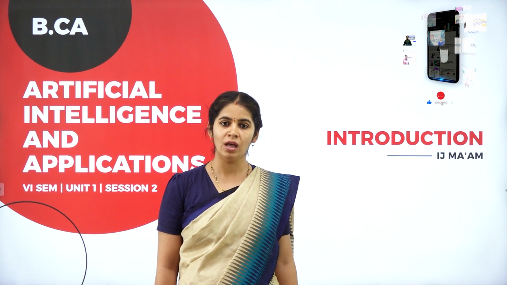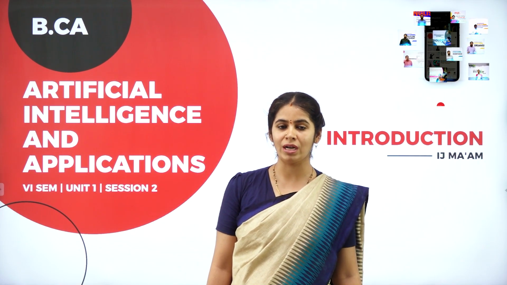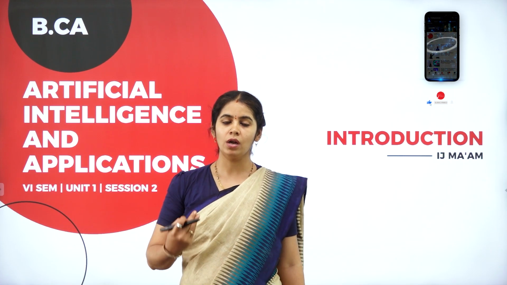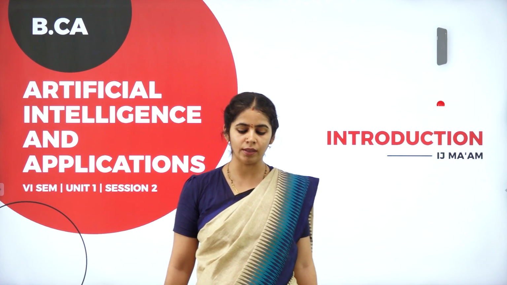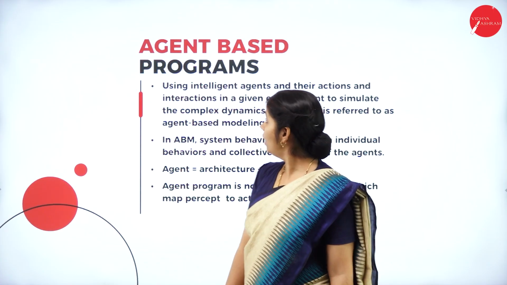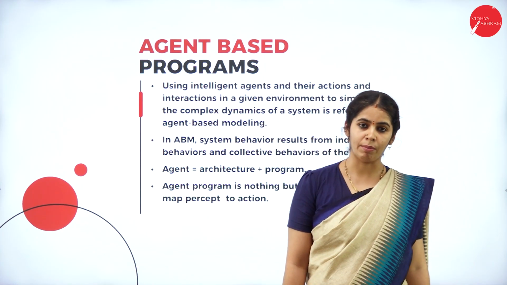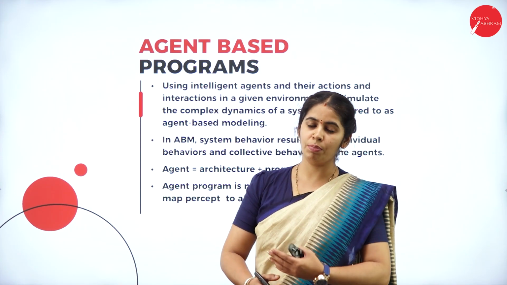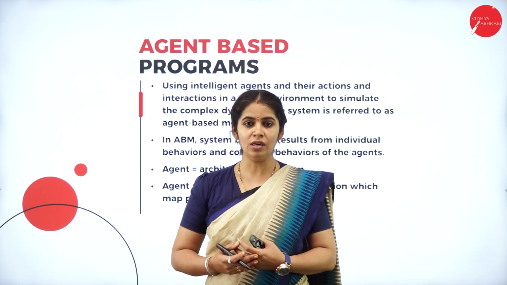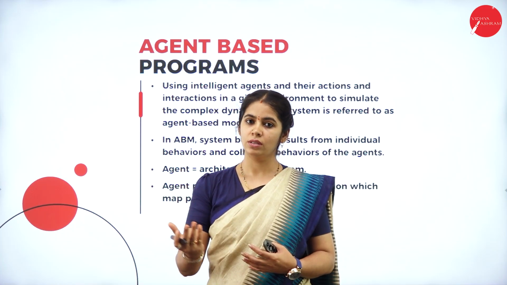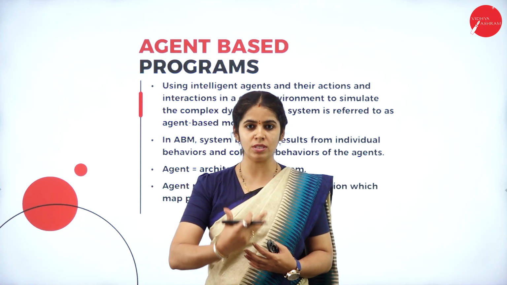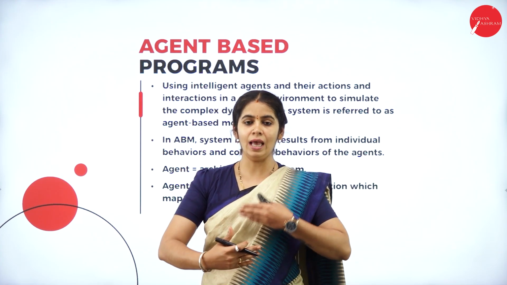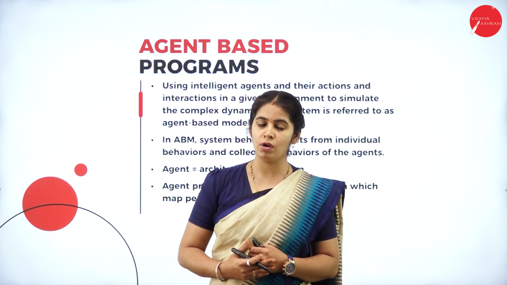As part of Unit 1, we have already discussed what an agent is, what an intelligent agent is, and what an environment is. Now we'll take our discussion further. We'll be discussing agent-based programming. As we discussed in the previous classes, the agent has to observe the environment, perceive, and understand everything. Then it has to respond back to the environment.